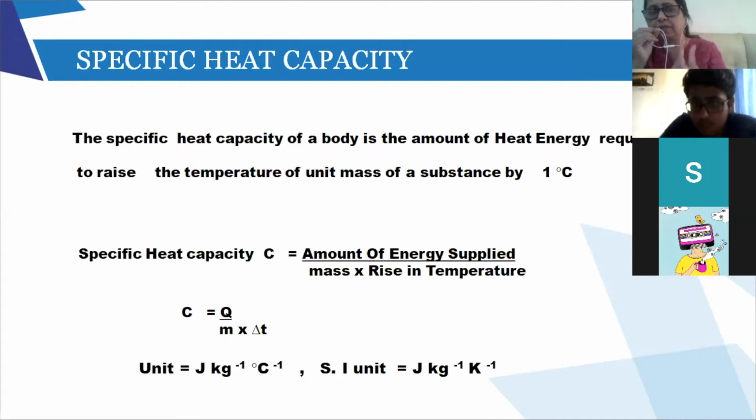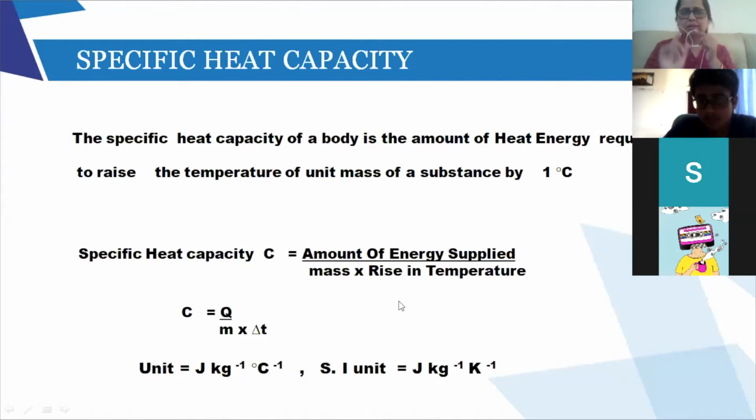That is why it is specific heat capacity by 1 degree Celsius. Okay. So see the formula. Specific heat capacity is given by C, the amount of heat energy supplied divided by mass into the rise in temperature. Rise in temperature is given as delta T. So C equals Q divided by M into delta T, as I gave you the units: joule per kg per degree Celsius, and joule per kg per Kelvin.